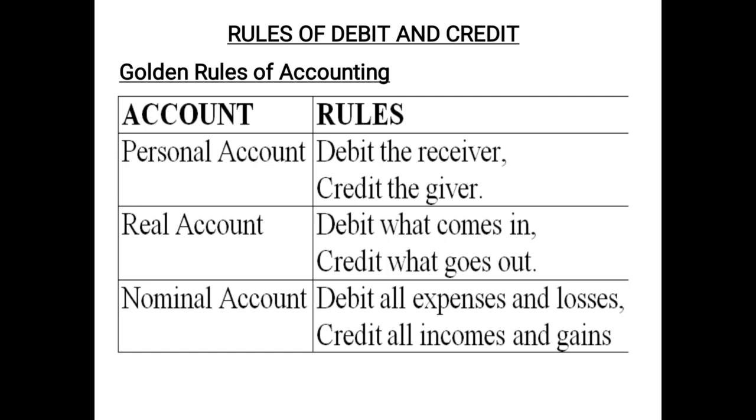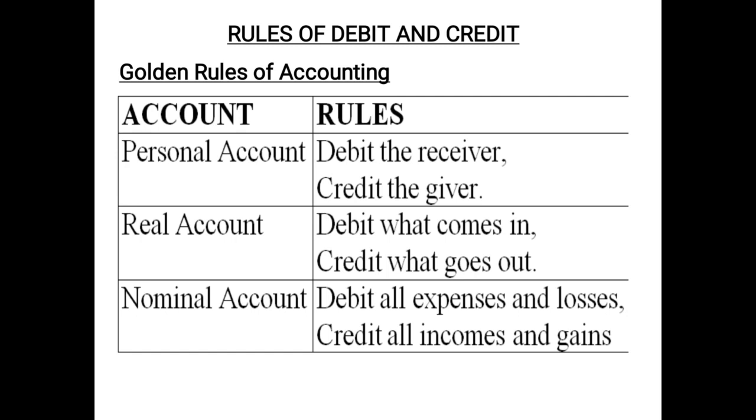If you remember, in the double entry system and previous chapters, we have discussed that there are 3 types of accounts, namely personal account, real account and nominal account. We have also done the classification of which item goes in which account. For example, personal account involves human beings, artificial institutions, etc., and there are some representative items. You need to revise that from the previous videos. Then another account is the real account, which basically deals with the tangible and intangible assets. And nominal account basically deals with the expenses, losses, incomes and gains.